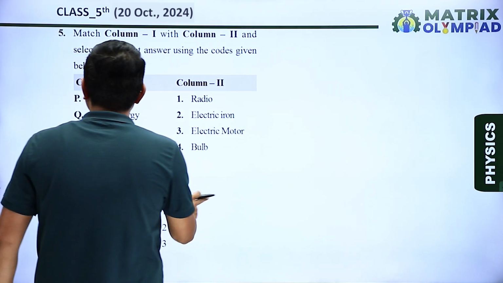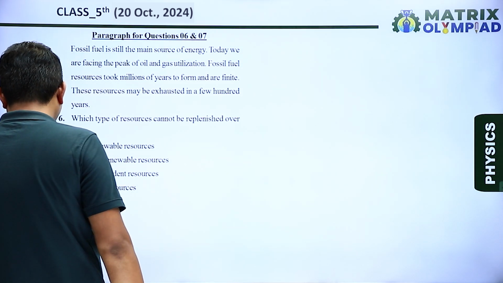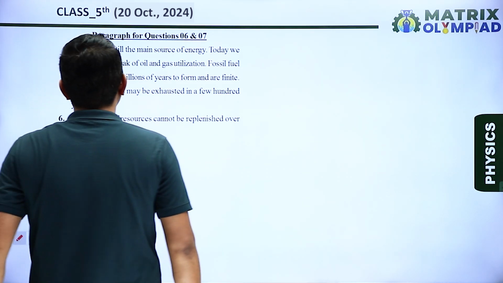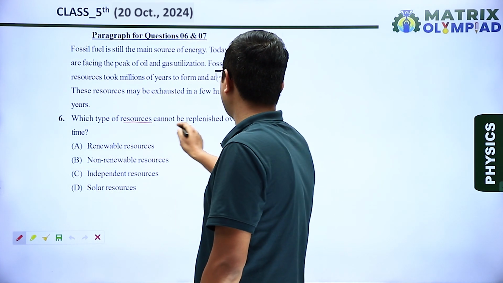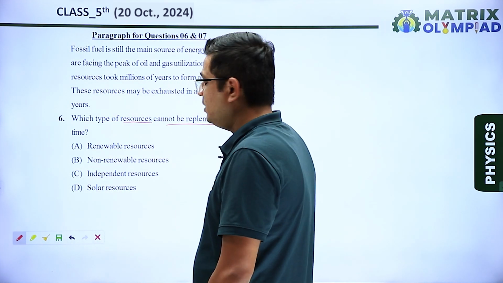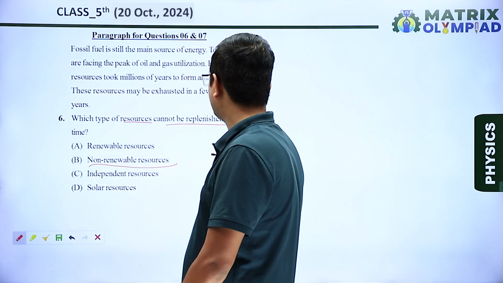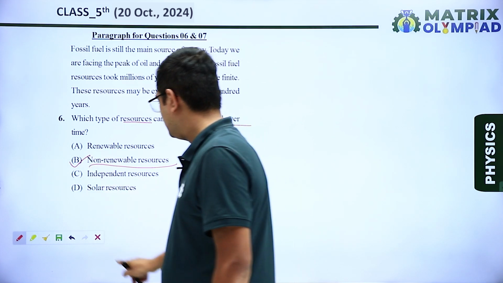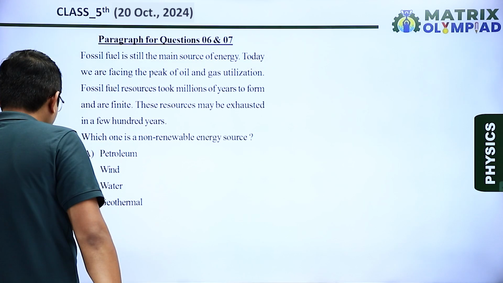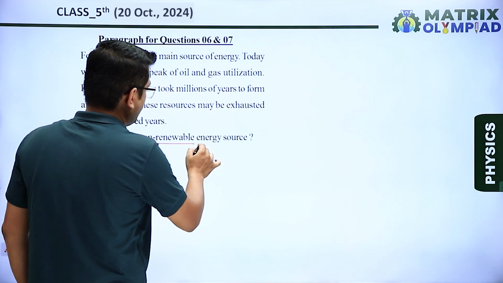Next question, that is based on a paragraph. In the paragraph a situation is given and on the basis of that we have to answer which type of resources cannot be replenished over time. We know that the non-renewable resources cannot be replenished over time, so our correct answer is option B.